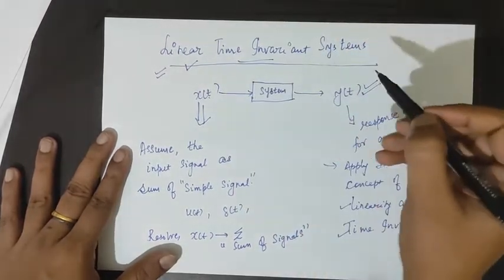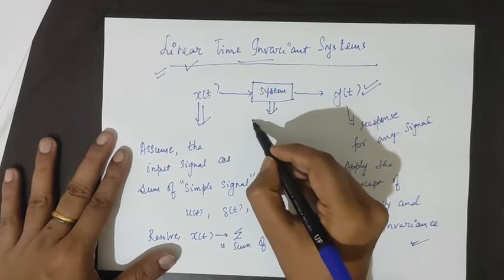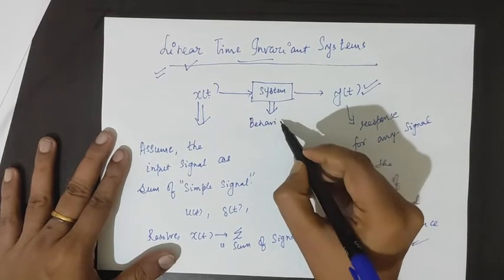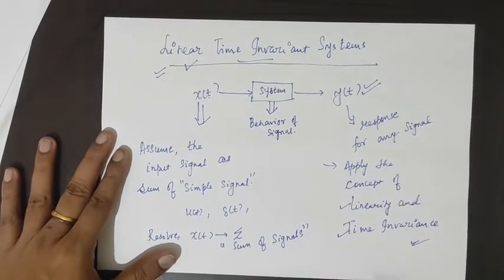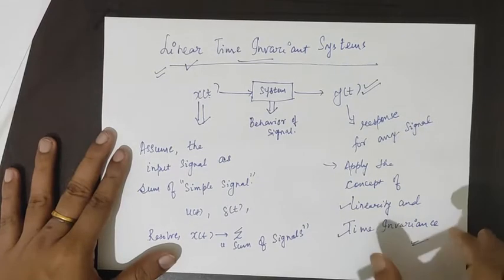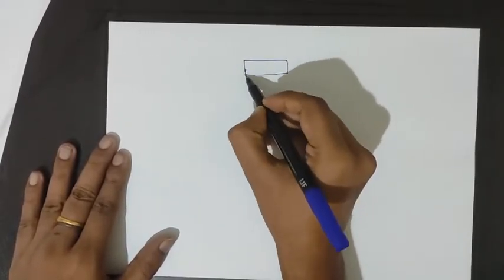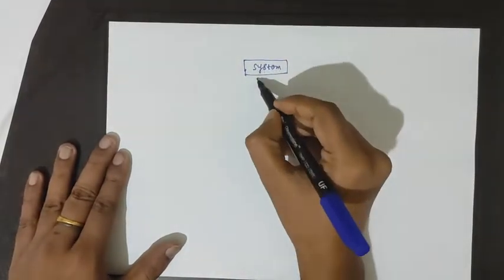Now, for obtaining the response of the signal, we must also know the behavior of the system. What do you mean by that? Let's see. Suppose this is our LTI system.